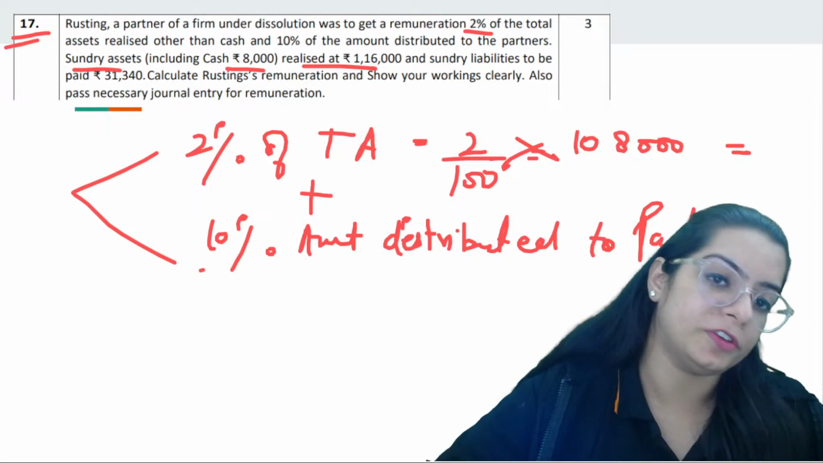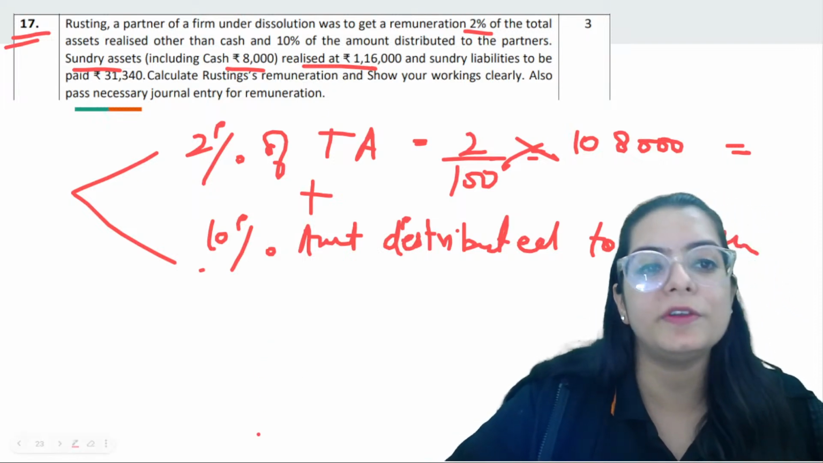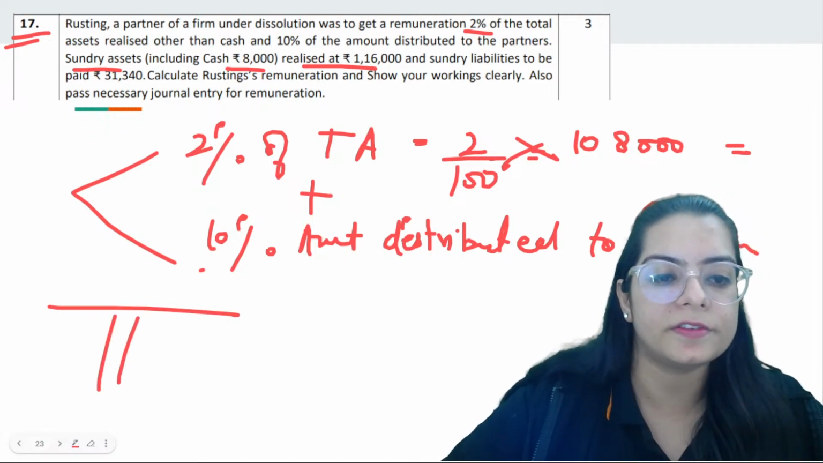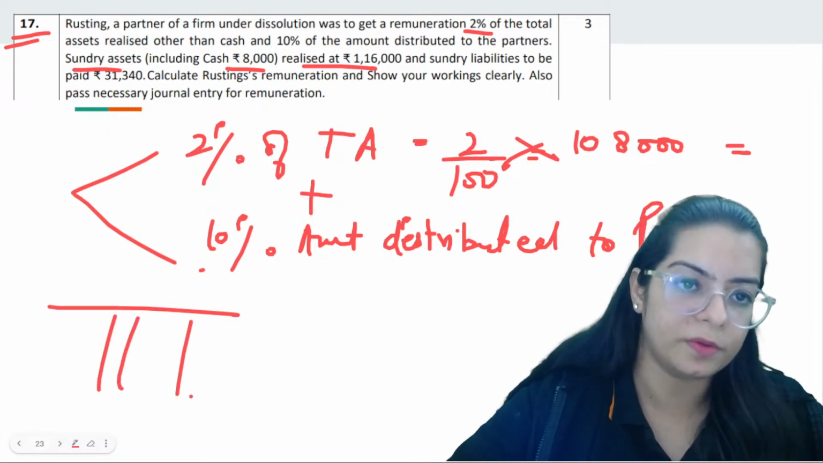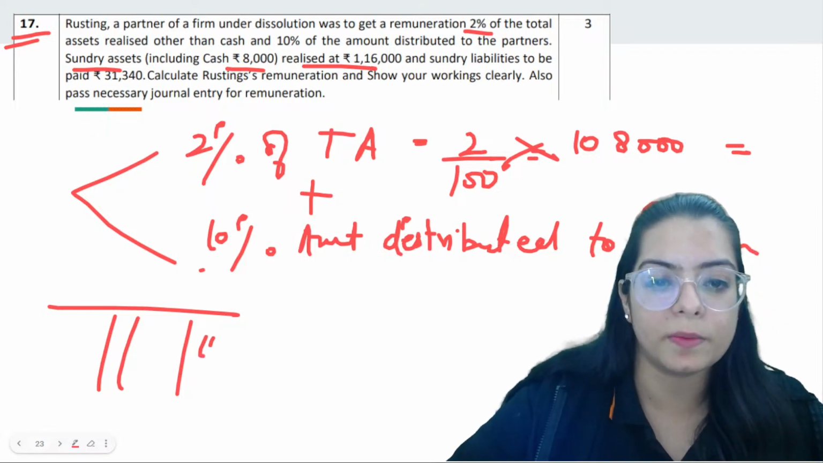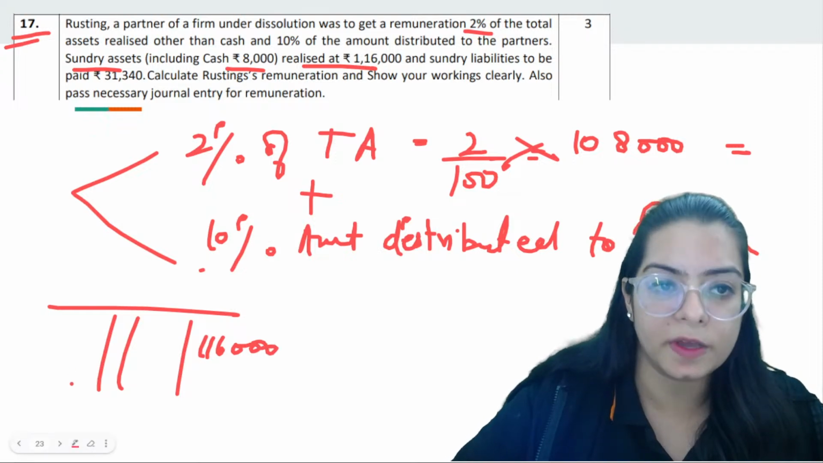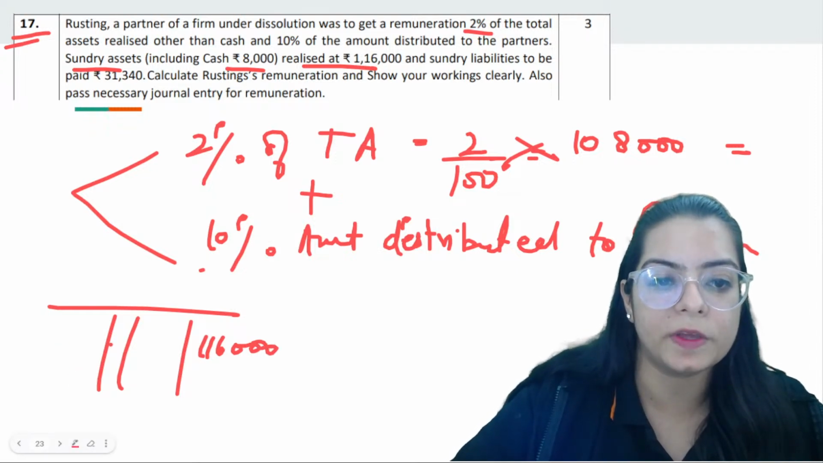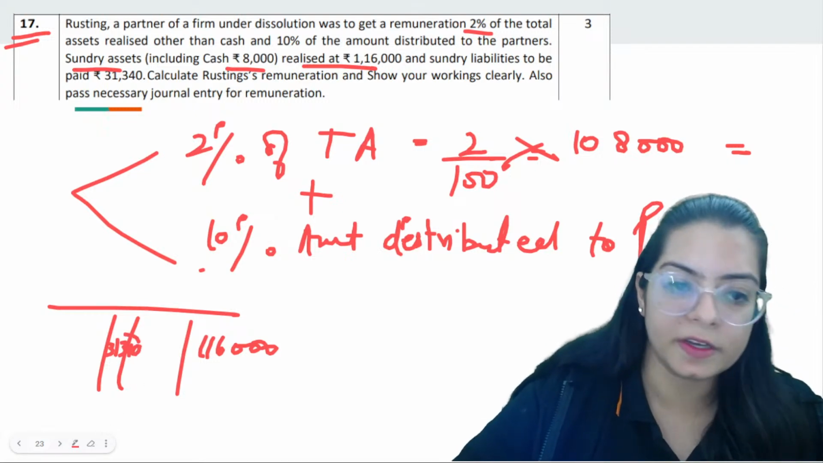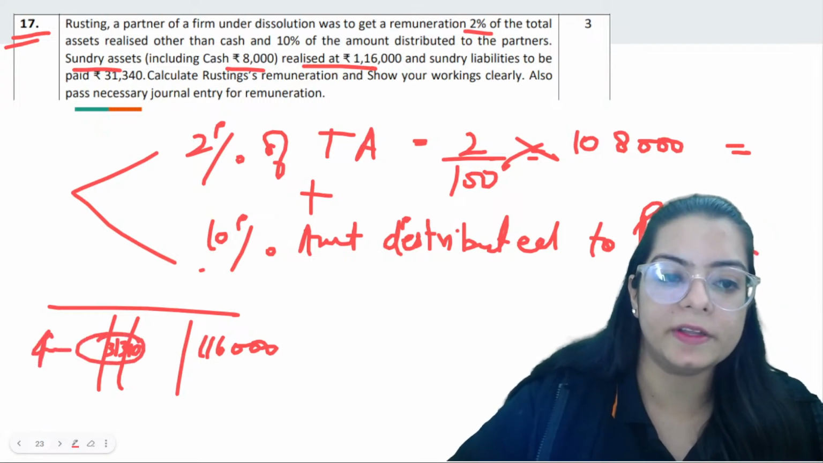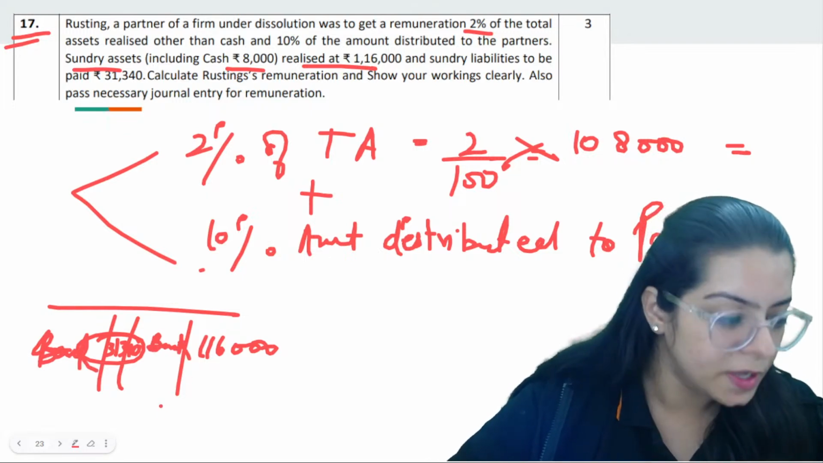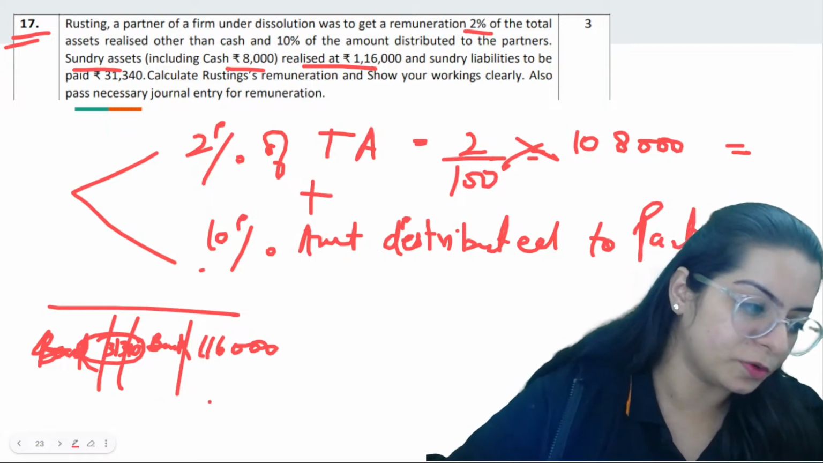Calculate Rusting's remuneration. Now, how much money will you distribute among partners? How will we know that? You will know that if you make a realization account. If you make a realization account, you will realize that in the bank, after realizing, we are getting 1,16,000, and liabilities we have to pay are 31,340. So the remaining is the money which will be distributed among partners.